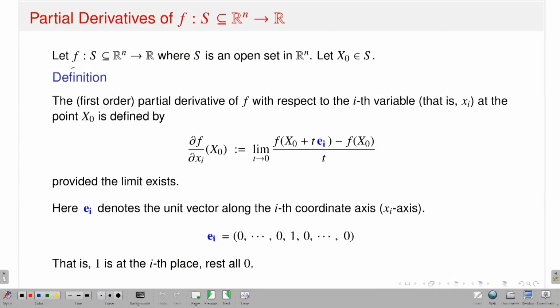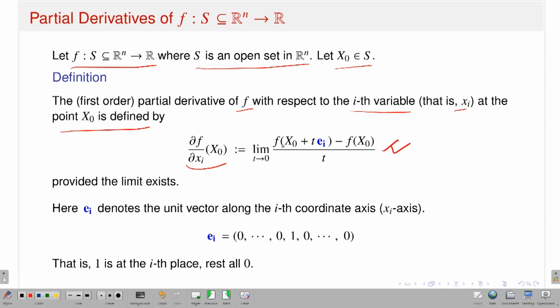Okay, so just now I said I want to talk about the partial derivative of f from Rn to R. Suppose I have a function f from a subset S of Rn to R, where S is an open set and x naught is a point in S. Then this is the definition of the first order partial derivative of f with respect to the ith variable, that is, the variable xi. Since I am in Rn, it will have n orthonormal basis vectors, and the variables are x1, x2, xn. At the point x0, I want to talk about the partial derivative of f with respect to xi, which, as I told you in my earlier slides, is a notation I can easily extend.